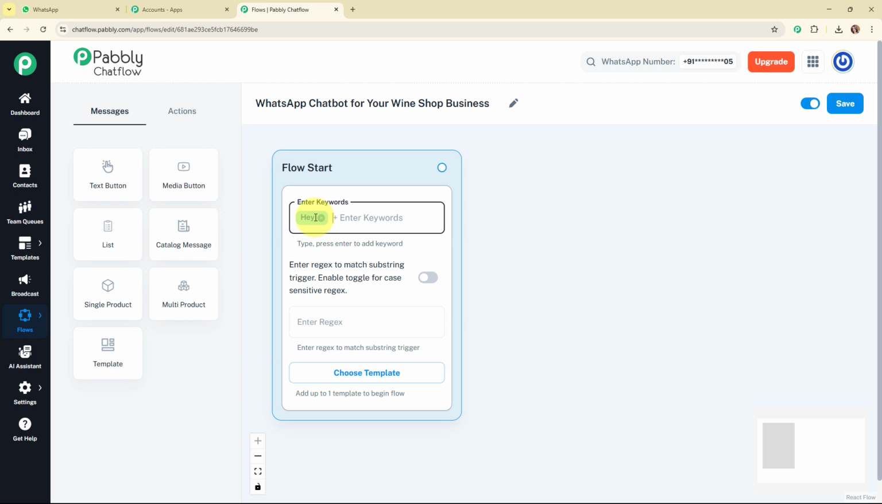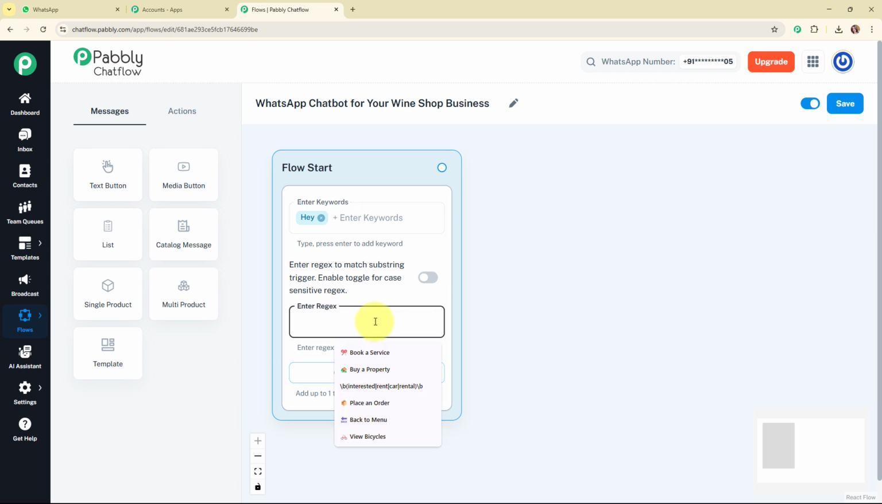But people type messages in different ways. One person might say I want to buy a wine, while another might say tell me about some white wines. So instead of listing every possible variation, we can use regex, that is regular expressions, to create a smarter trigger. For example, using a regex pattern like this, the chatbot will detect common inquiry words regardless of variations or capitalization. And once the chatbot is triggered, it moves to the next step. Here it says enter the regex to match substring trigger and enable the toggle for case sensitive regex. It is not mandatory to enable the toggle while entering the regex, but you need to enable the toggle for case sensitive regex only.